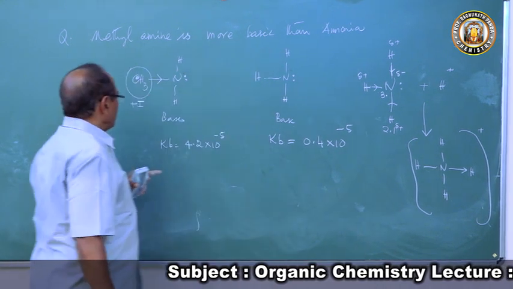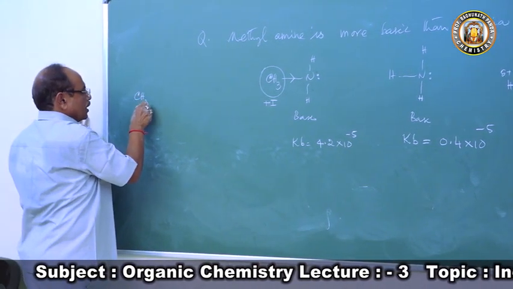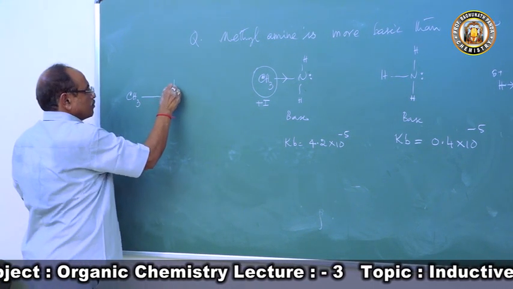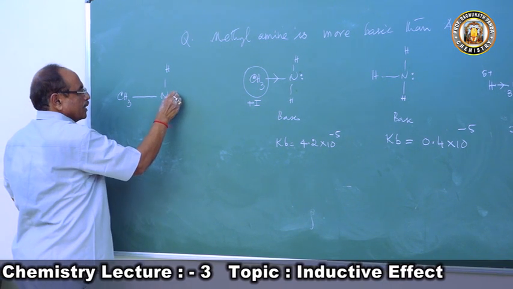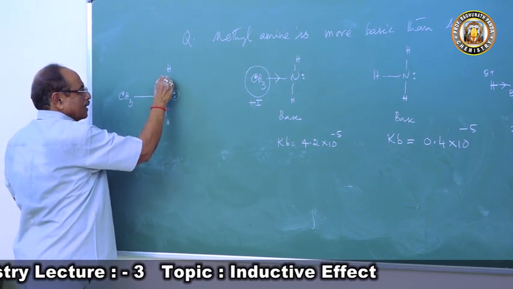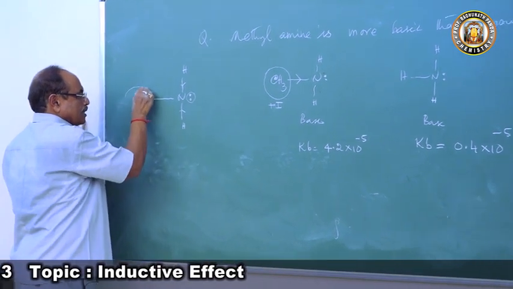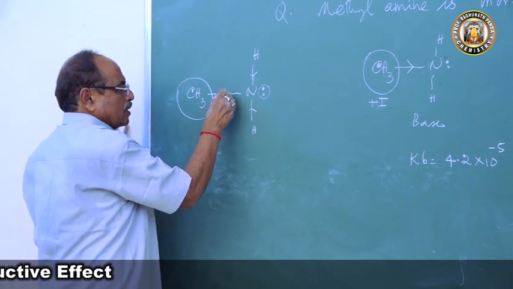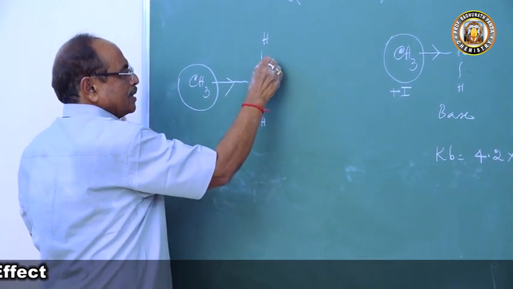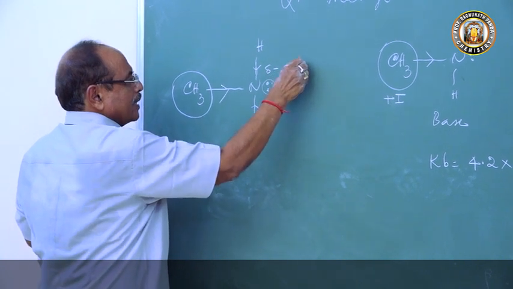If we come to methylamine, this methyl group is an electron releasing group. So here is a pair of electrons and there is a negative displacement of electrons. Since this is an electron releasing group, because of the plus I effect there is another negative charge.